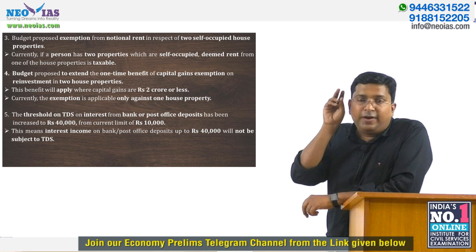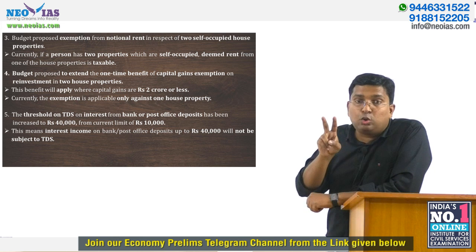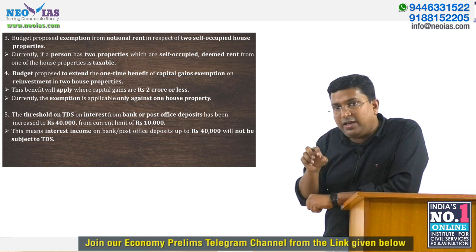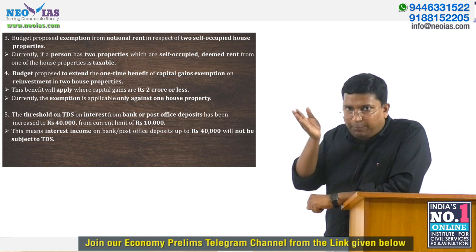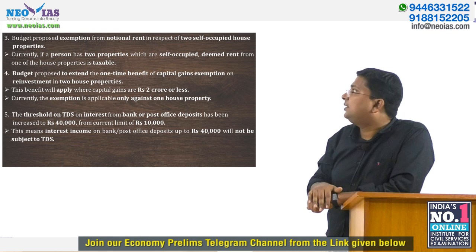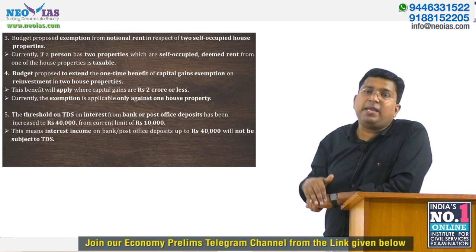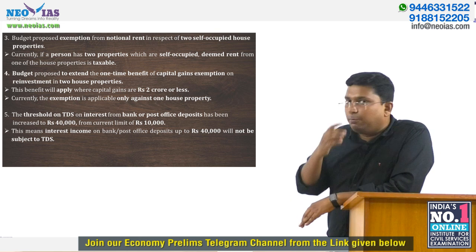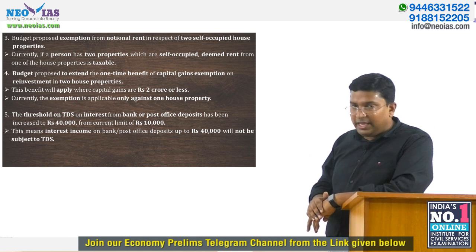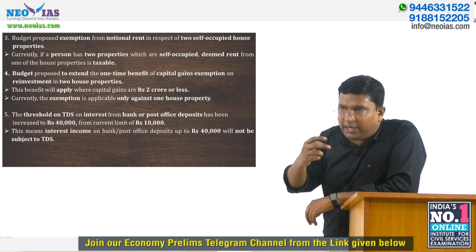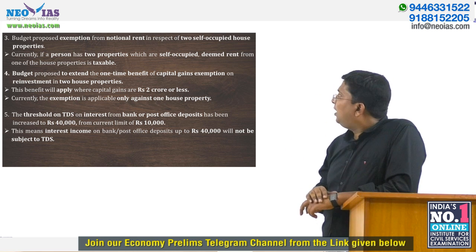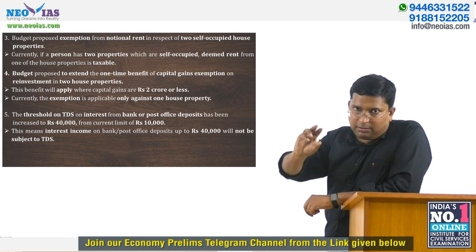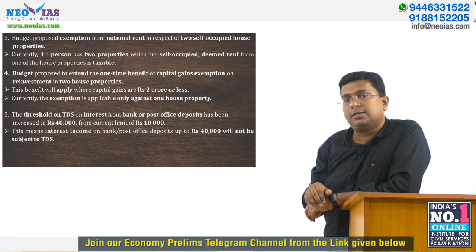If any individual has two self-occupied house properties, then the notional rent will be exempted. To understand this notional rent: before this interim budget, if a person had two self-occupied properties, then for one property a deemed rent was considered.